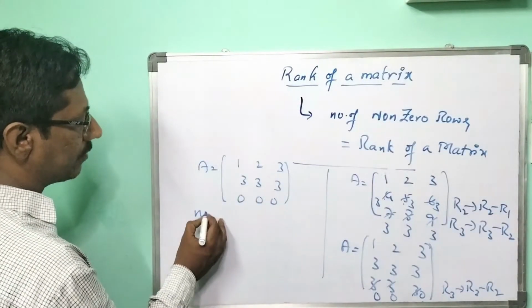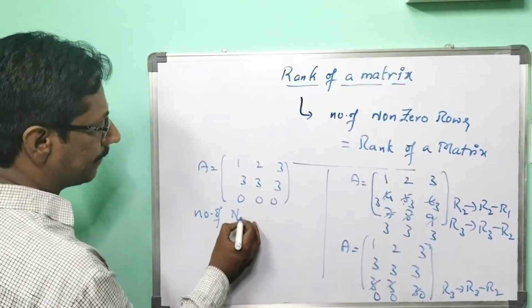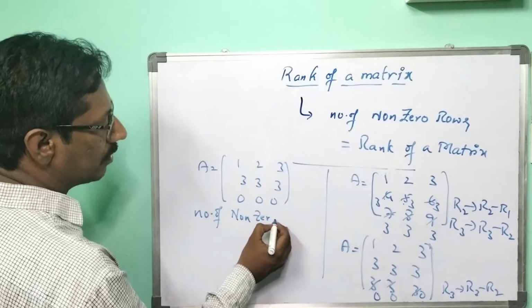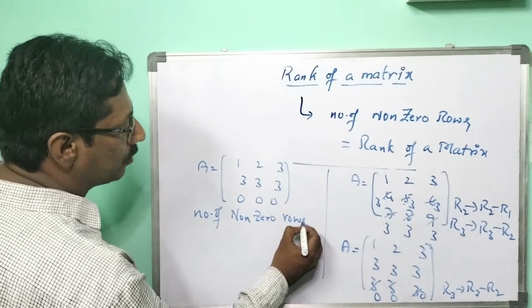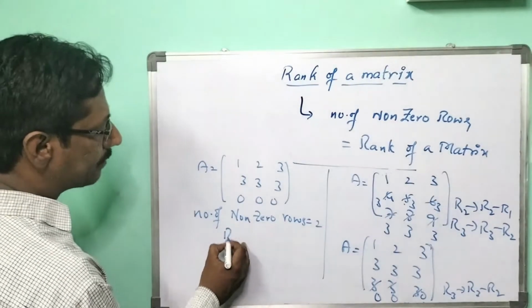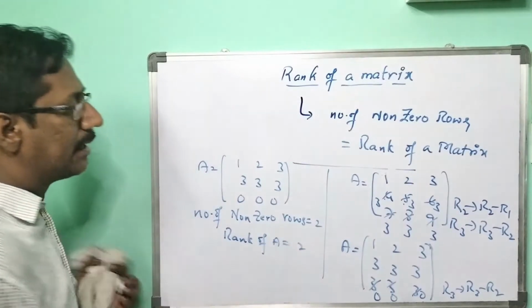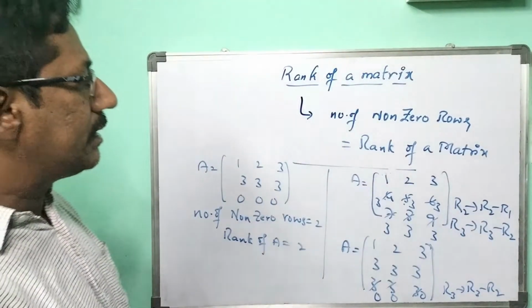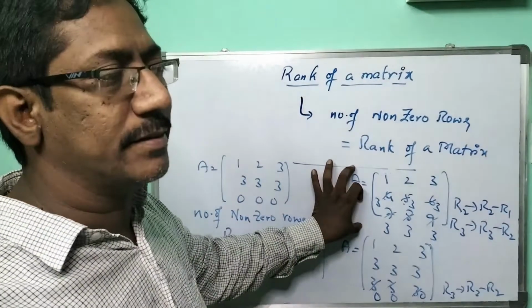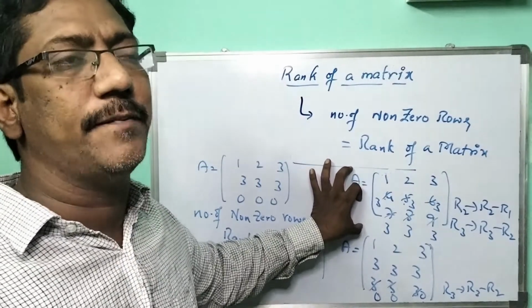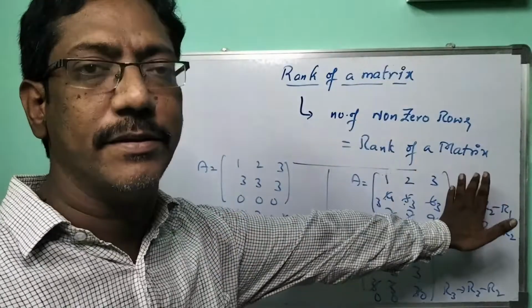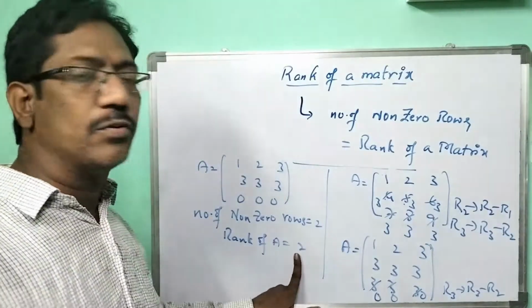How many non-zero rows are there? 2. So the rank of this matrix equals 2. By this I will say one thing: if any matrix has consecutively increasing numbers like this, definitely its rank is 2.